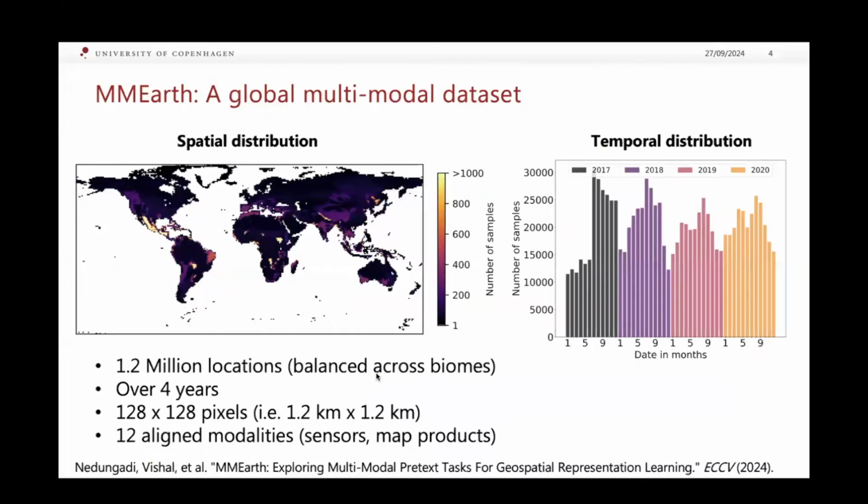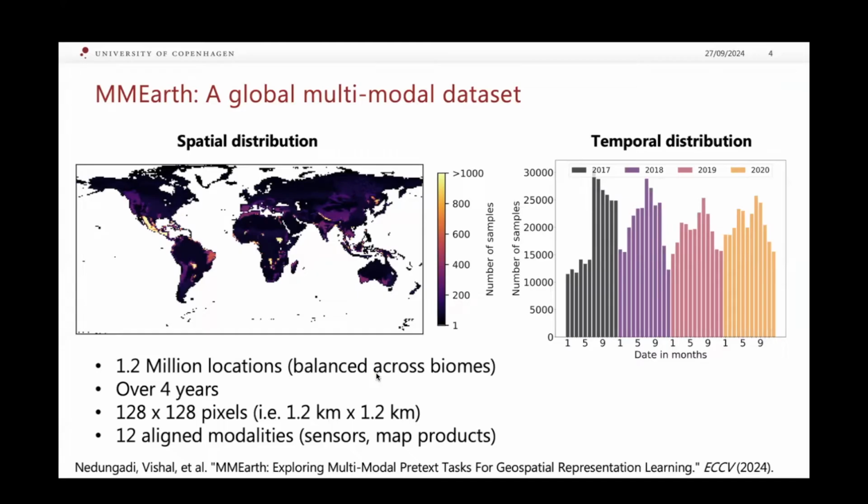We start by first creating a global multimodal pre-training dataset. We sample data at 1.2 million locations, which is at the scale of ImageNet. The data is balanced across biomes, and to account for seasonal variance, we collect data throughout the year for 4 years. Each tile represents a 1.2 kilometer by 1.2 kilometer box at 10-meter resolution. Hence, this corresponds to 128 by 128 pixels.